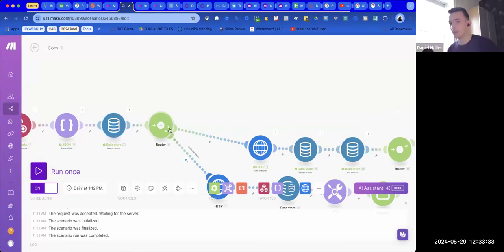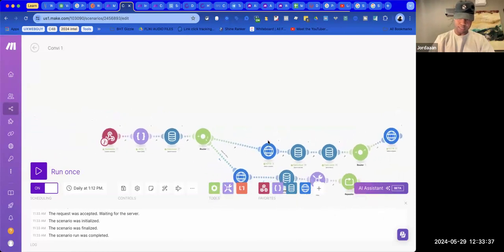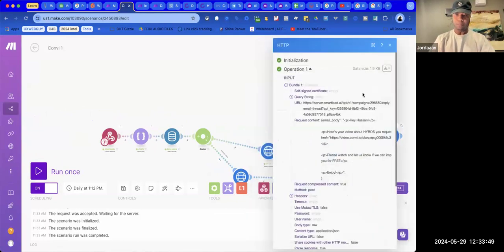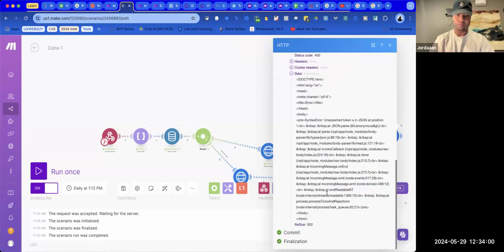So at that stage, I've got filters here. It's going to go one of two different ways. This way means that a video is already created and now it's just time to get the video. And this way they create the video and then they repeat and go back this way. So my issue is I can't get beyond this status code 400 yet, and I'm not 100% sure what I'm messing up here.